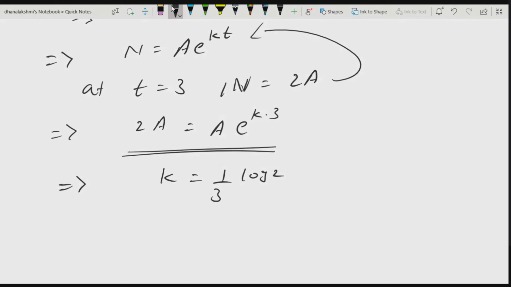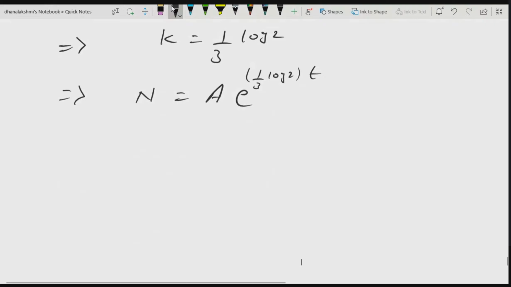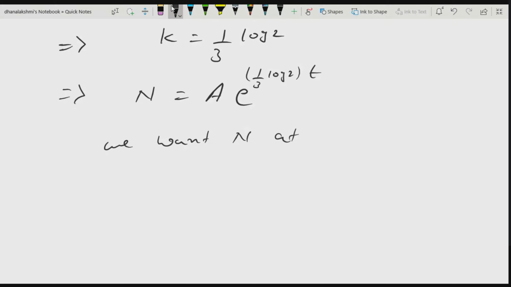Now if I substitute everything, I will get N is equal to A into e to the power 1 by 3 log 2 times t. So this is the solution I have got. Now we want N at t is equal to 9. So N is equal to A e to the power 1 by 3 log 2 times 9.